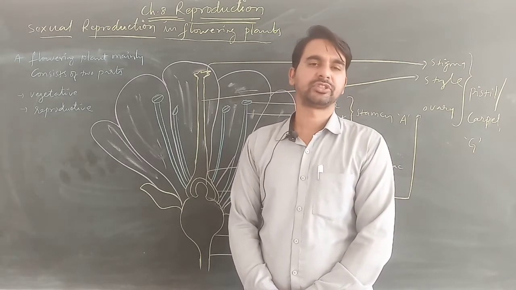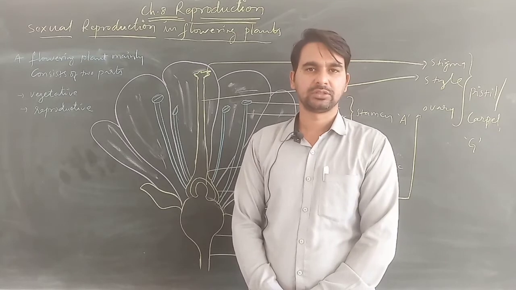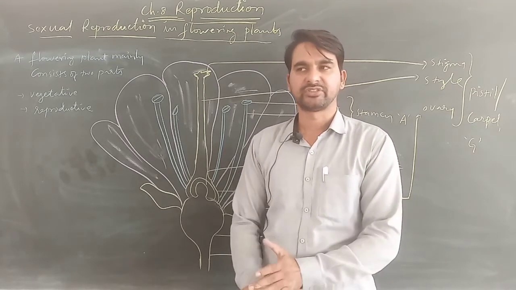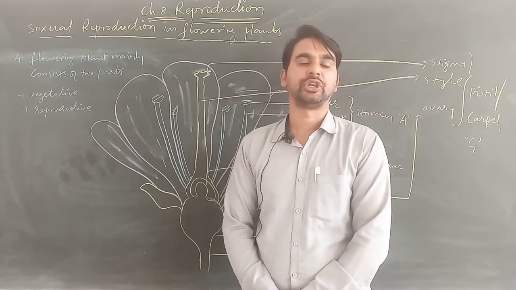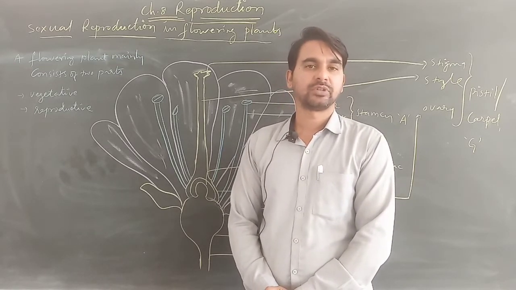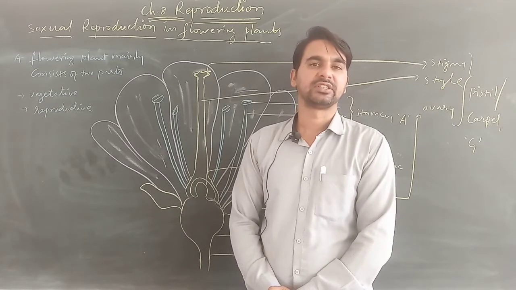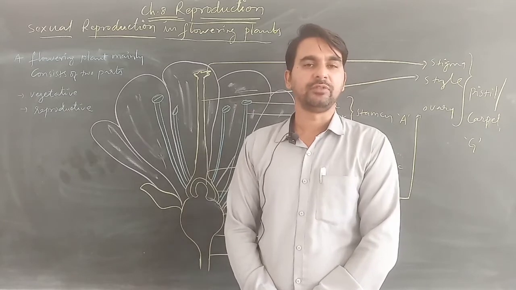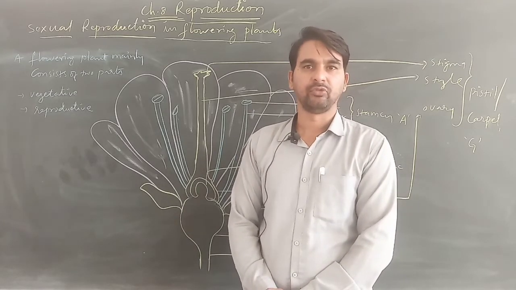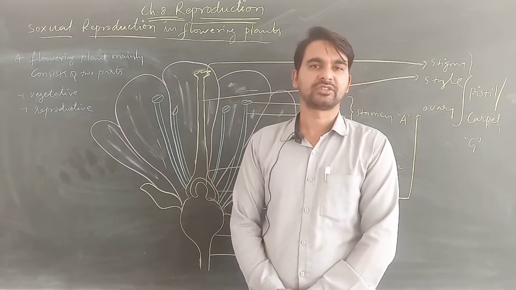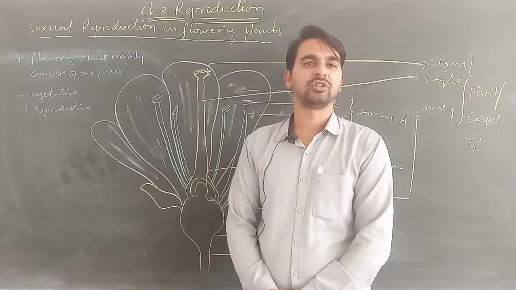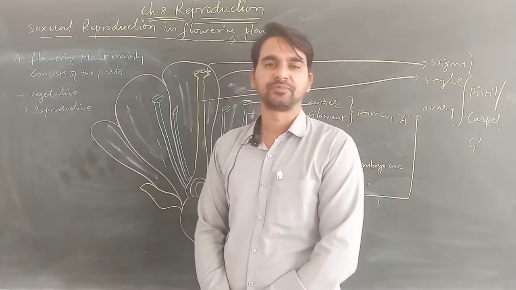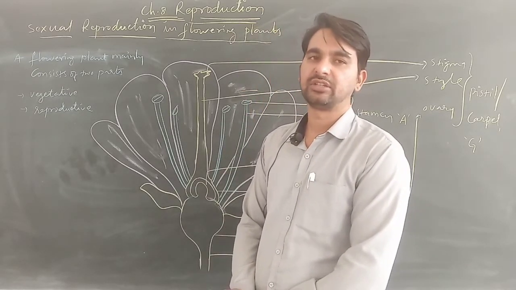In the previous video session, we learned about sexual reproduction, what it is and why it is important. Sexual reproduction is the process in which two individuals are involved, where the production of gametes takes place either in the same individual or in different individuals of opposite sex. That is referred to as sexual reproduction.